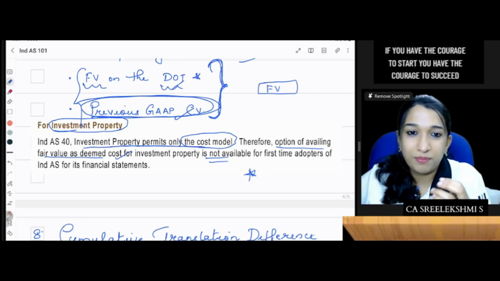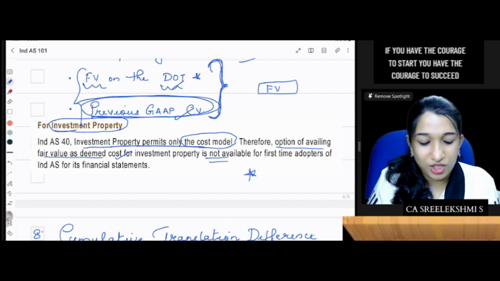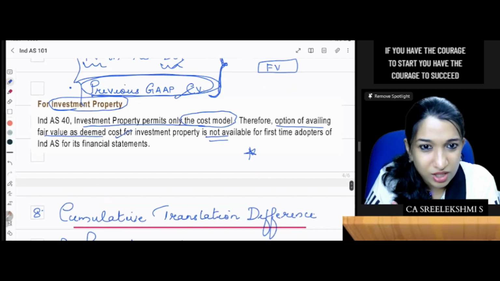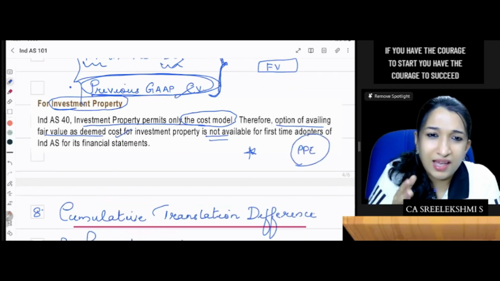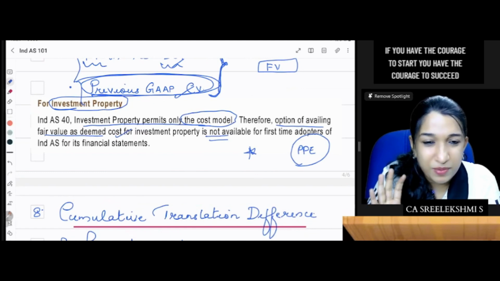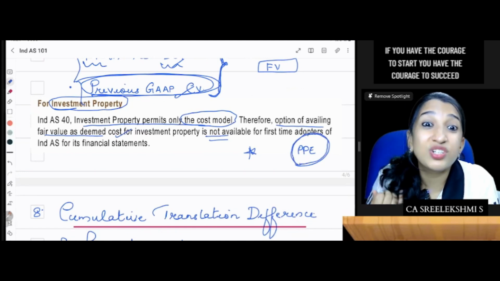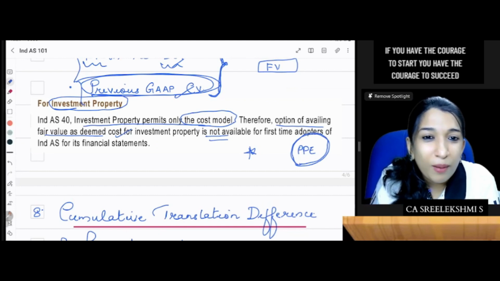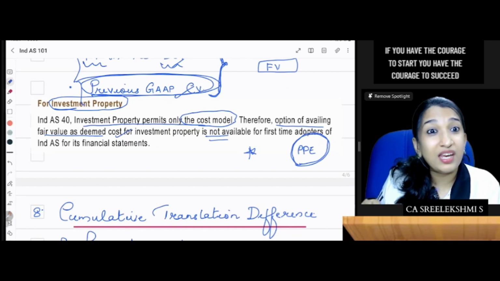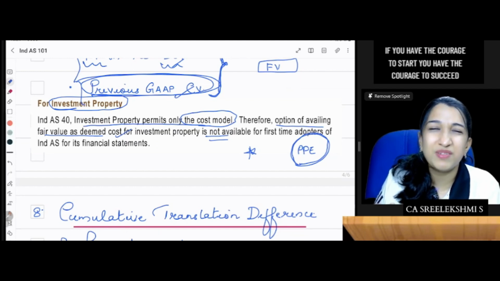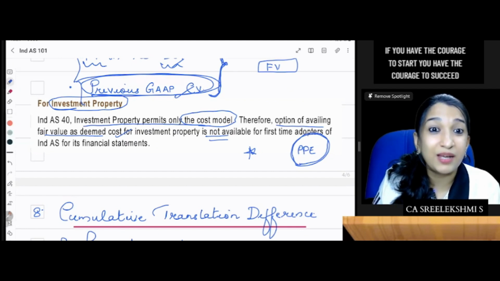And here you have some questions, like what if there is a business combination? All PPE are acquired in a scheme of business combination, and you decided to restate the business combination retrospectively. Can you avail this deemed cost exemption? You are restating business combinations retrospectively. Then can you avail this deemed cost exemption?